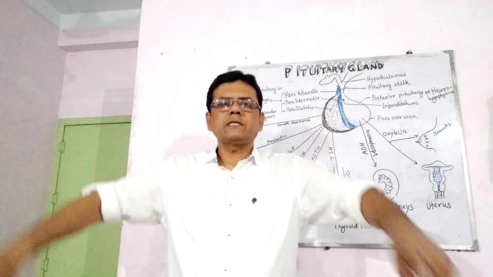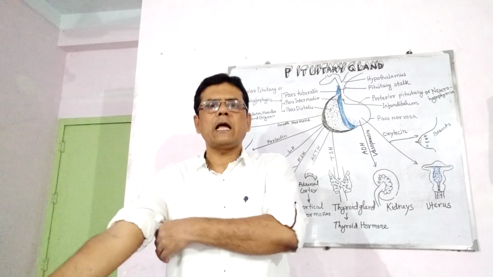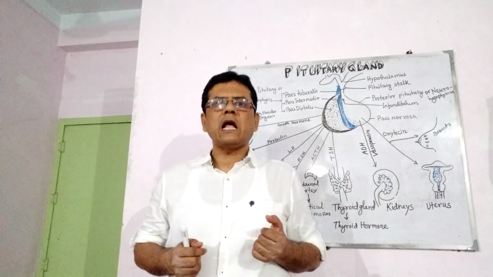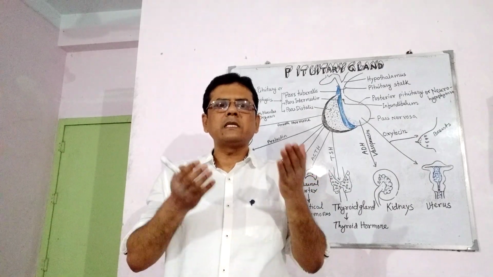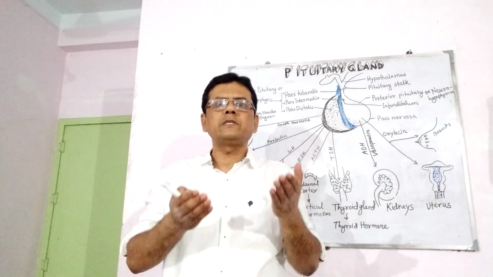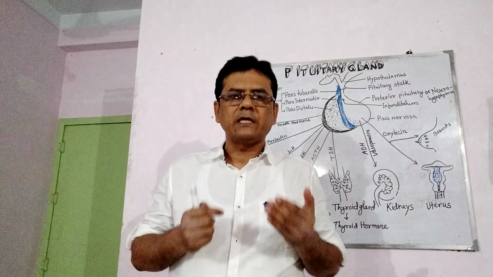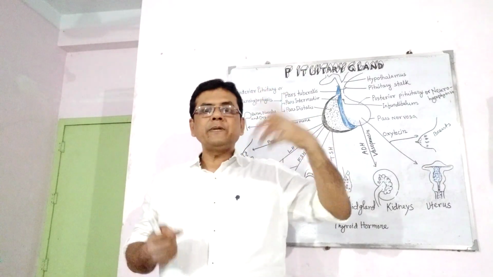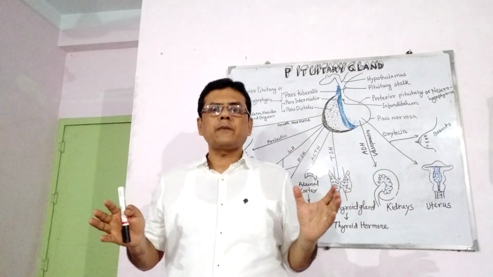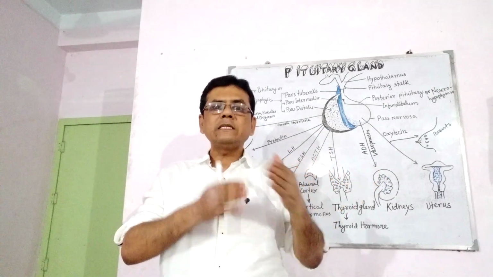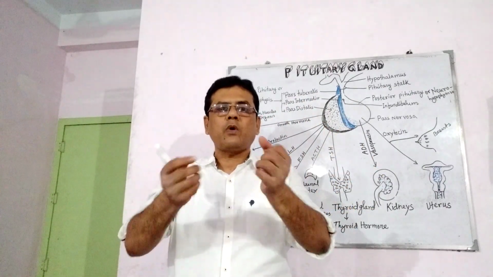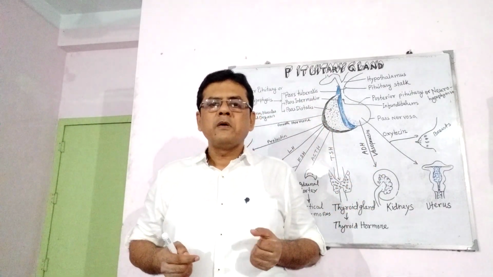Today I would like to discuss the pituitary gland. The pituitary gland is a small pea-sized gland. In adults it weighs 0.5 to 0.6 gram and is situated at the base of the brain. The pituitary gland does not control body function directly, but it controls the function of other endocrine glands, so it is called the master gland.